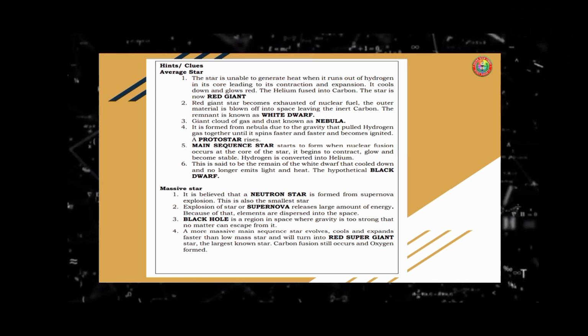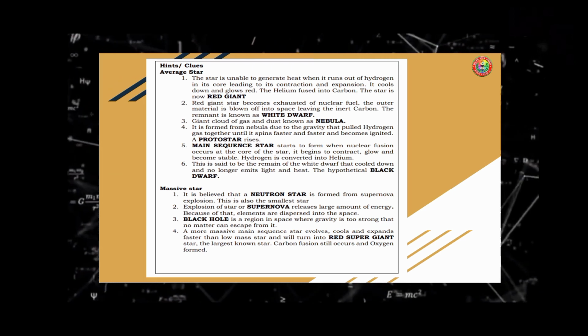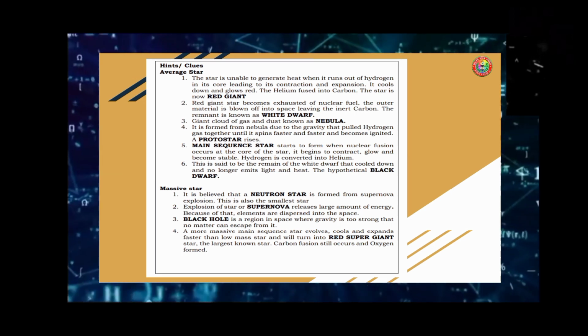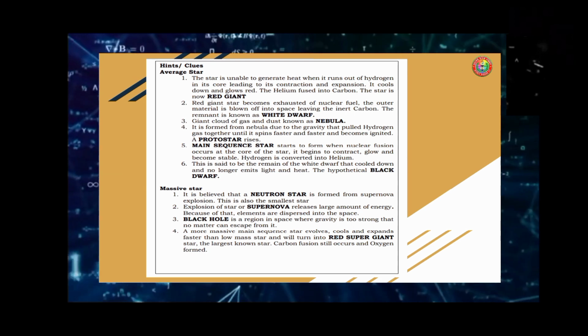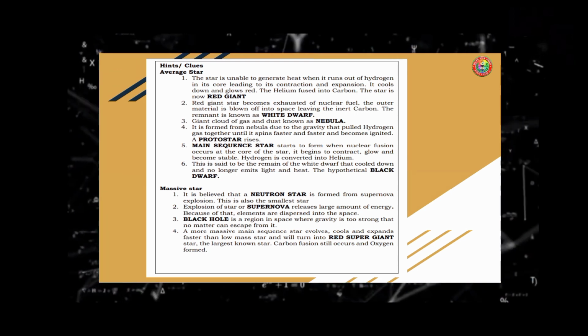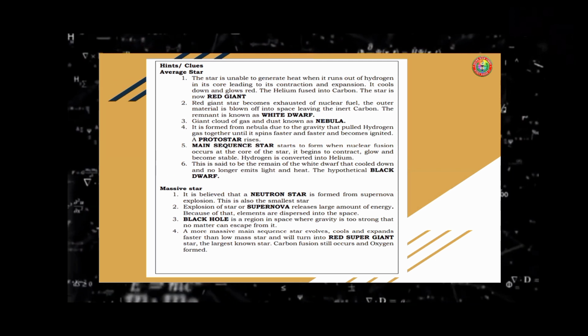Now for the hints for a massive star. Number one, it is believed that a neutron star is formed from a supernova explosion. This is also the smallest star. Two, the explosion of a star, or supernova, releases a large amount of energy. Because of that, elements are dispersed into space.